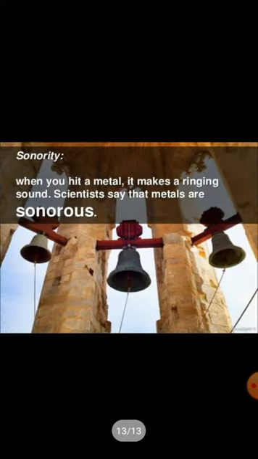The last physical property to be discussed is sonority. Metals produce a sound on striking a hard surface and are said to be sonorous. Can you now say why bells are made of metals? It is due to the property of sonority.